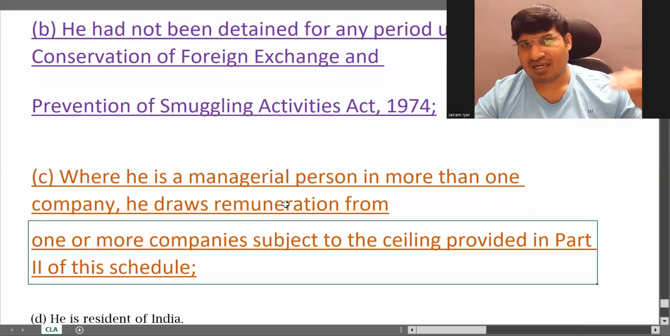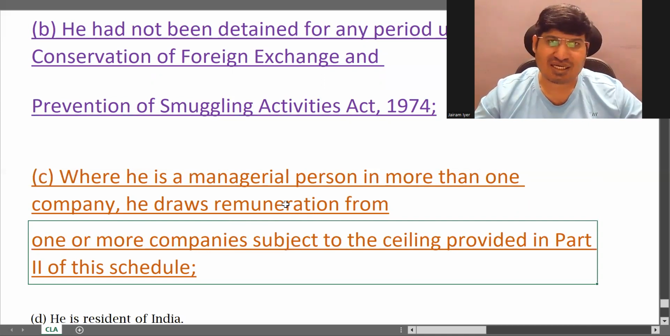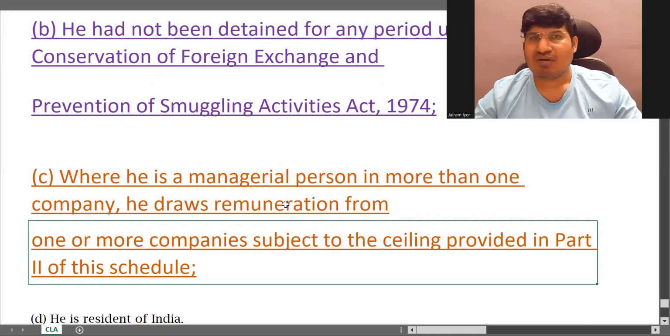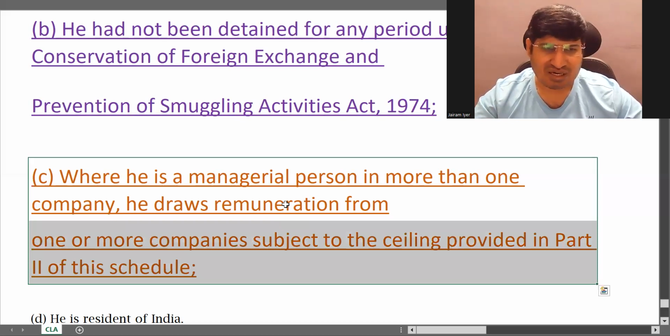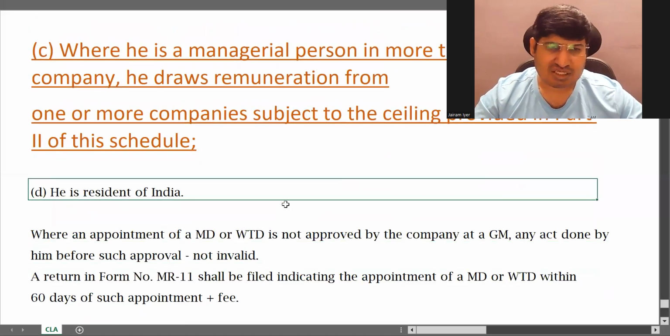Okay, that ceiling gives you some 4 or 5 lines, like it should not be this much. Your managerial remuneration should not be this much. Okay, some conditions are all there in that ceiling. Okay, I can show you that table, but I'm not showing you because it is not required for you. Then you will get confused seeing that. Yes, this much you should remember, subject to ceiling provided in part 2. That's all. Okay, that ceiling you need not remember. Okay, that's not expected of you.